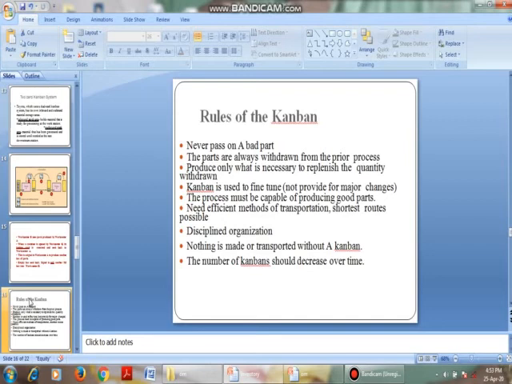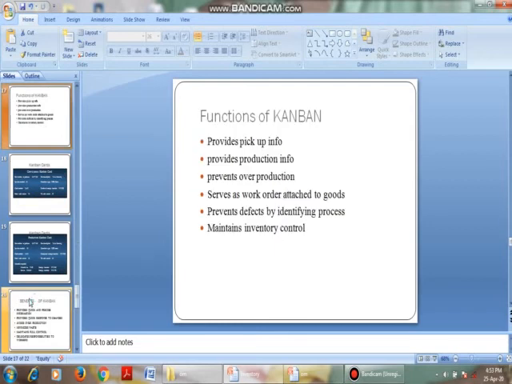Okay, we need efficient methods of transport, with short routes possible. That is, we have to transfer efficiently from one place to another place, and short routes have to be identified. Disciplined organization: nothing is made or transported without a Kanban. That is, all the containers should contain a Kanban symbol. No container should be transferred without a Kanban. The number of Kanbans should be decreased over time. That is, based on the production capacity, the Kanbans can be decreased.